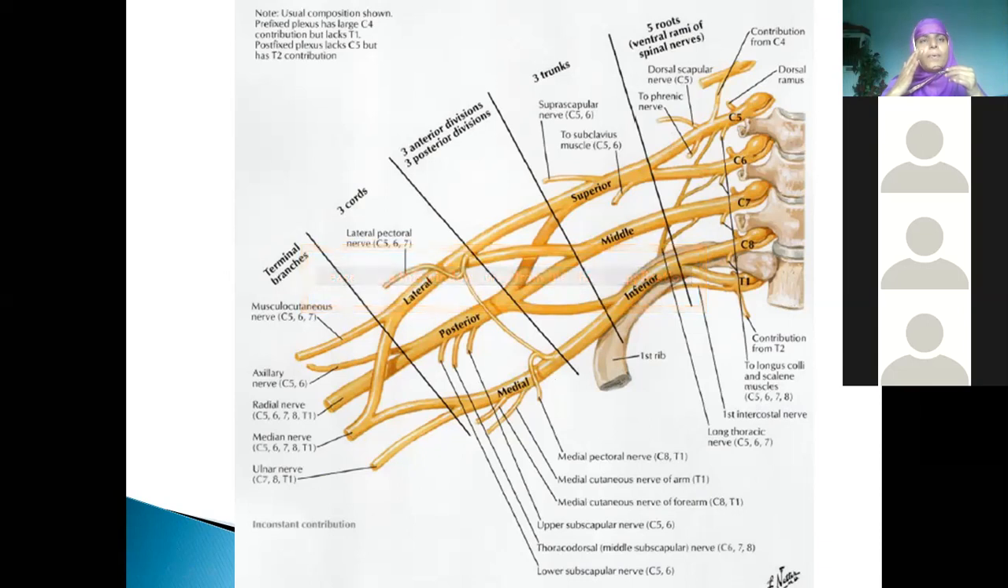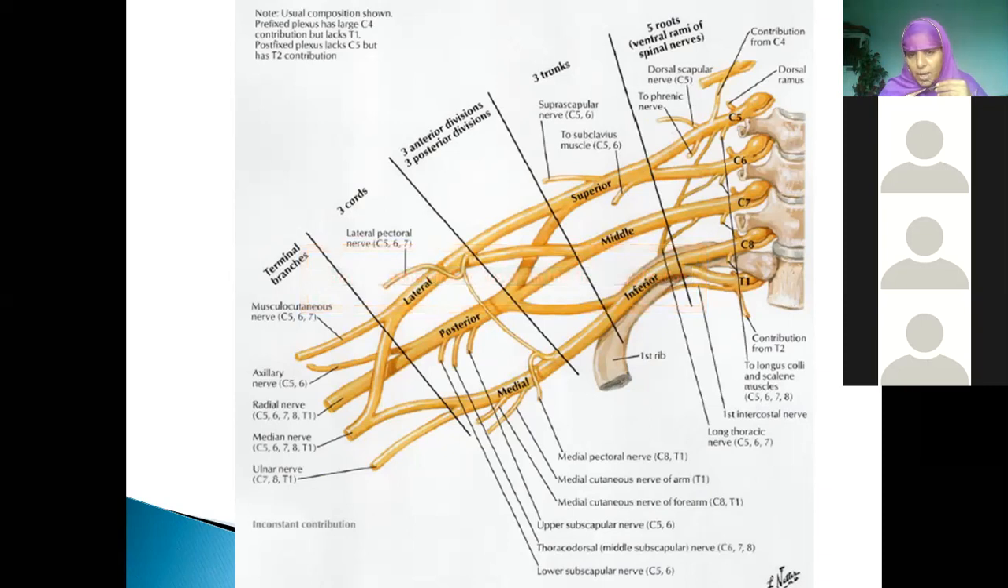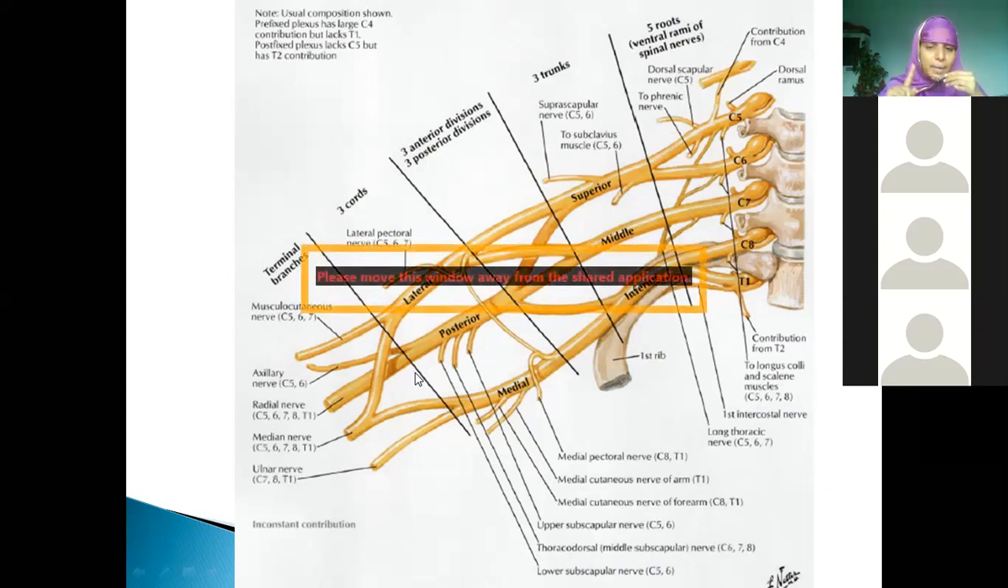Extensor digiti minimi, abductor pollicis longus, extensor pollicis brevis, extensor pollicis longus. One more is there, extensor indicis. Those are the deep muscles. Ma'am, even anconeus and supinator will also come. Yes, anconeus and supinator will also come. Very good. All these muscles are supplied by the radial nerve.